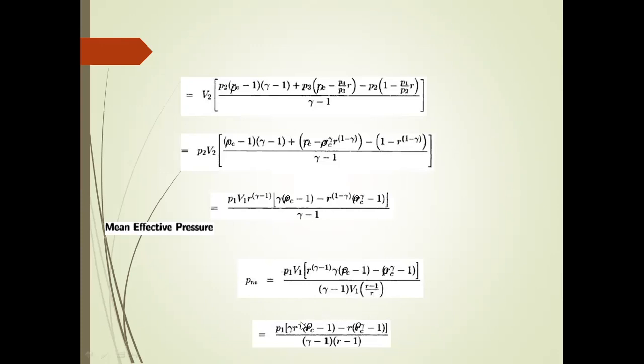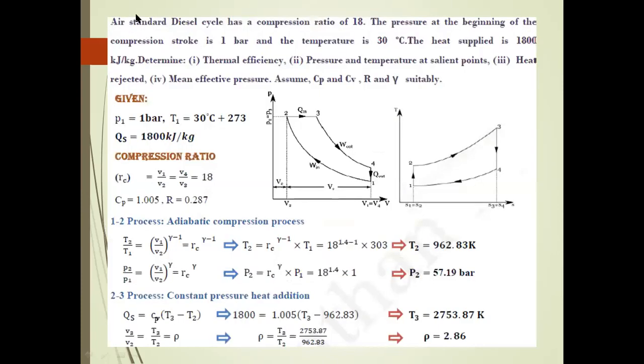Finally, we get the mean effective pressure: P1 is equal to gamma R power gamma rho minus 1 minus R rho gamma rho power gamma minus 1, divided by gamma minus 1 into R minus 1. From the problem point of view, we have to use the efficiency of the diesel cycle and the mean effective pressure. Now we have discussed the problem.